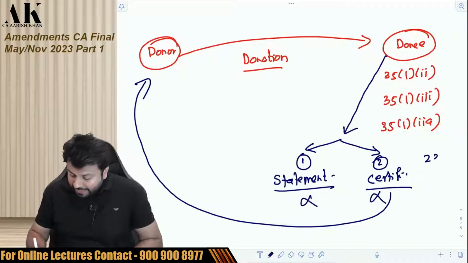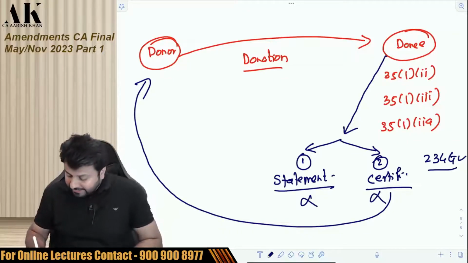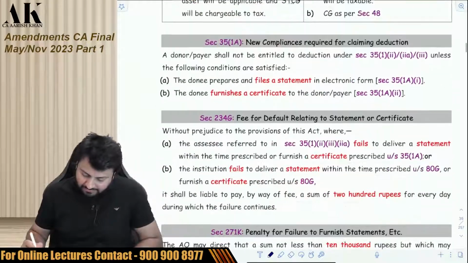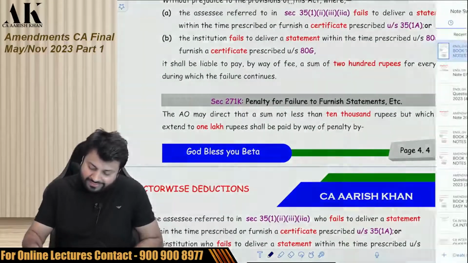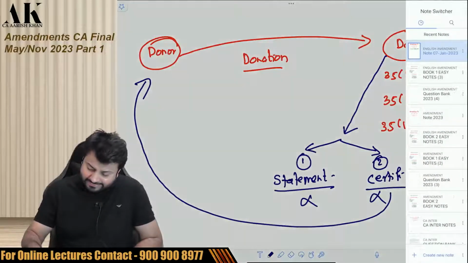If the donee does not do these 2 things, then the donee will be liable for a fee under 234G, consequence number 1, and the donee will also be liable for a penalty under section 271K. That is mentioned over here. How much fee? How much penalty? Let's see. This is not an amendment.